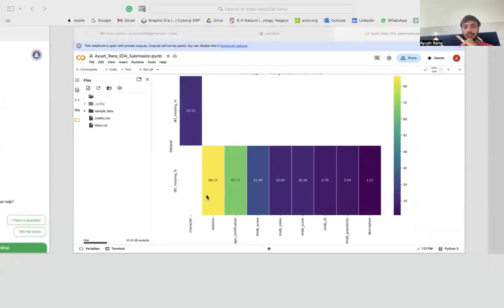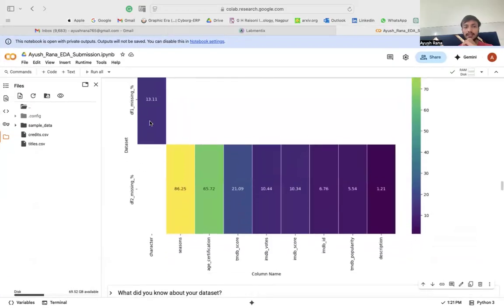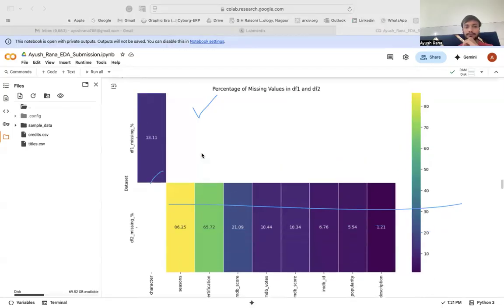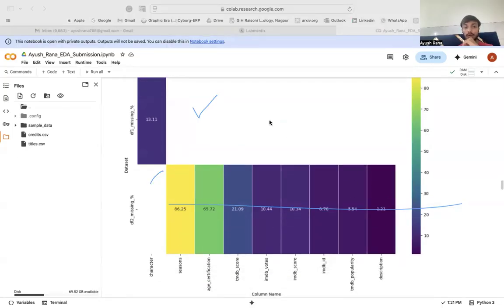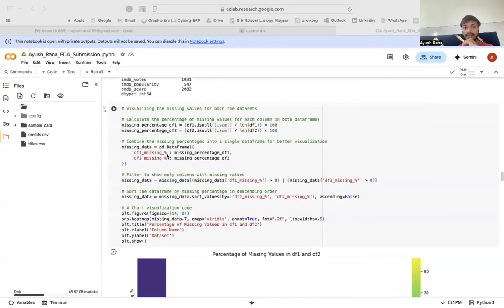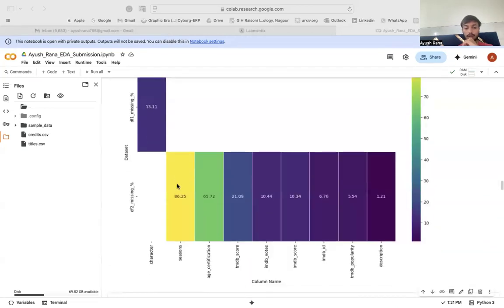So through the chart, I was able to analyze it. This is my two data sets, this and this. To analyze it, I came up with the conclusion that, based on my rows and these columns, these percentage values are there, which were the missing values for the two data sets as well, right? So this is how I was able to analyze it through the code for the two data sets.